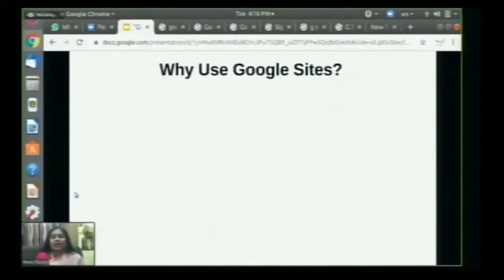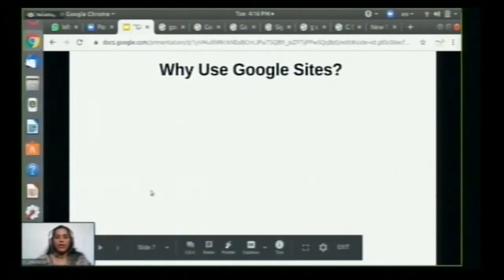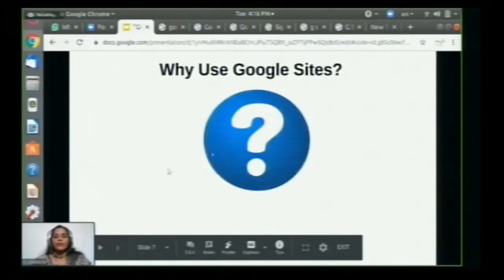So we are learning how to access Google Sites. Now, why? The most important question. Why are we having this session, and why should we use Google Sites and learn about it? As already explained, this is Google Sites.